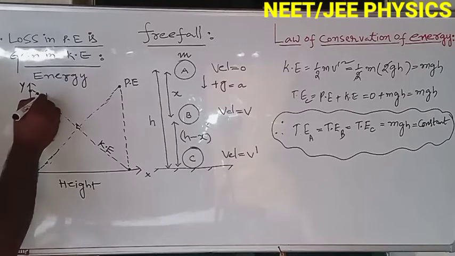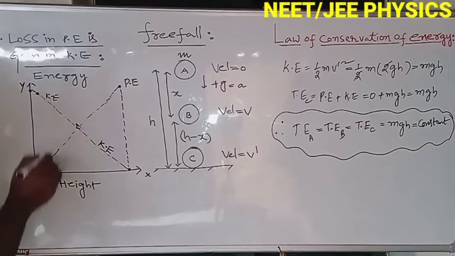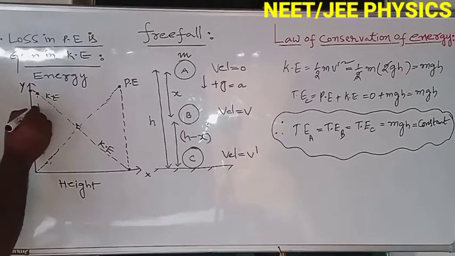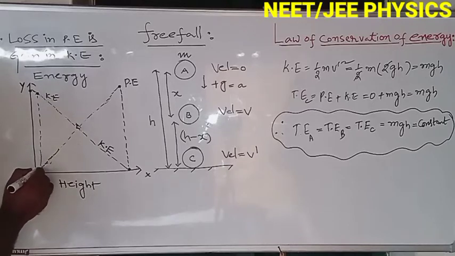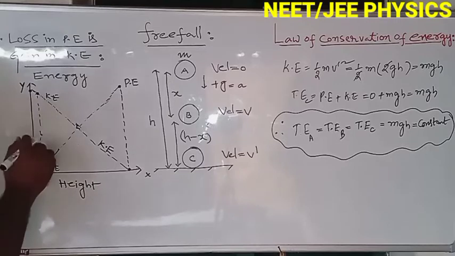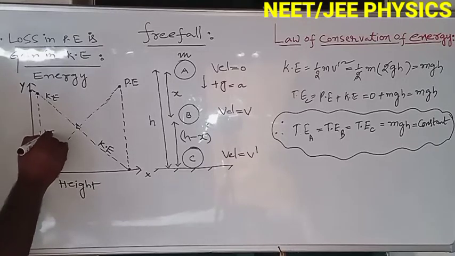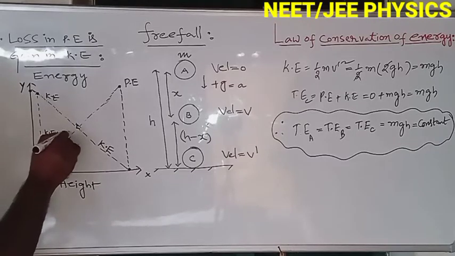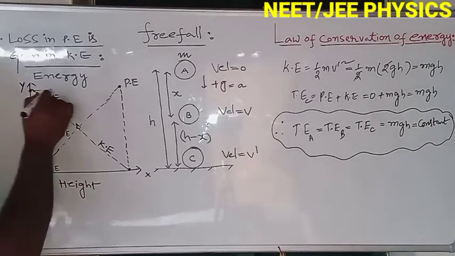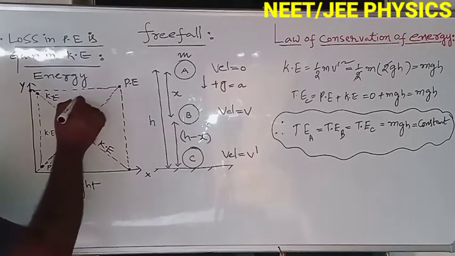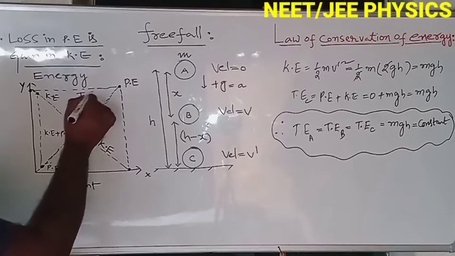This is kinetic energy, and at the same time this is potential energy. If we add kinetic energy plus potential energy, it gives the total energy. Total energy is always constant. This is total energy.